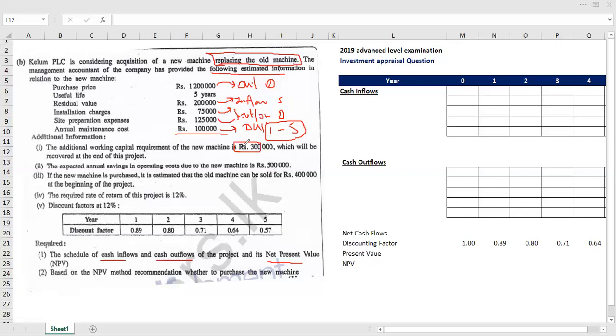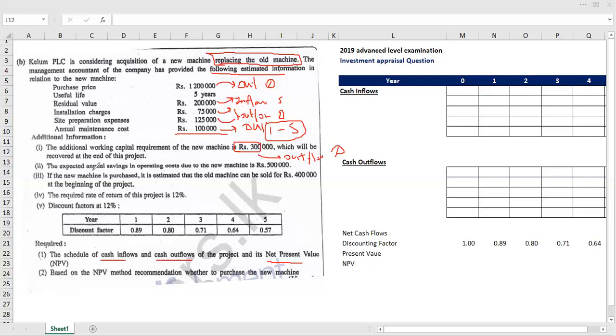And the other thing is, when we consider an investment, our initial investment can be divided into two. One is our initial capital investment, and the other one is the initial working capital investment. Therefore, we need to consider this additional working capital requirement as a cash outflow of year 0.